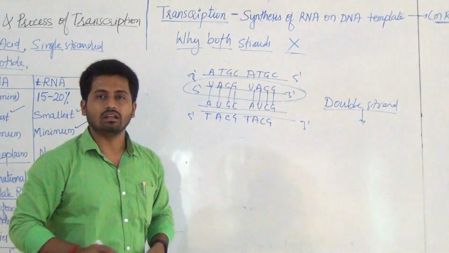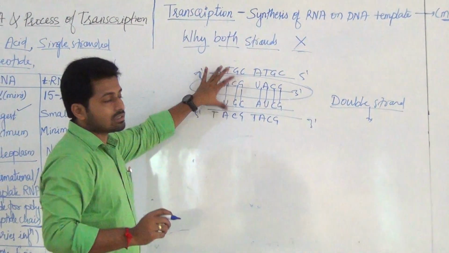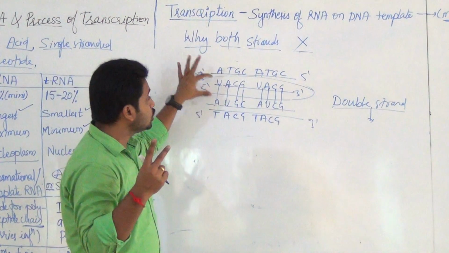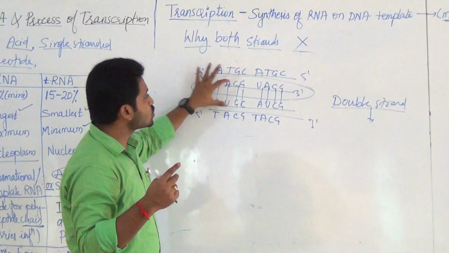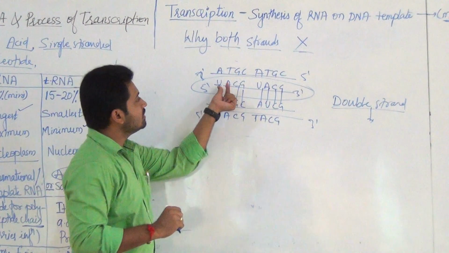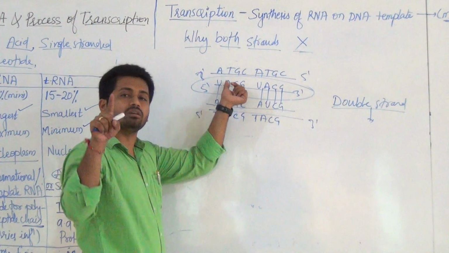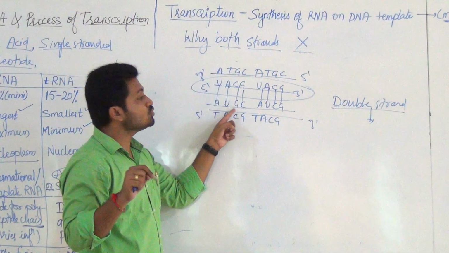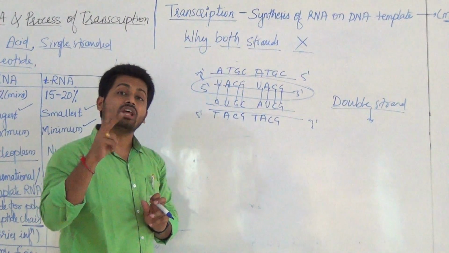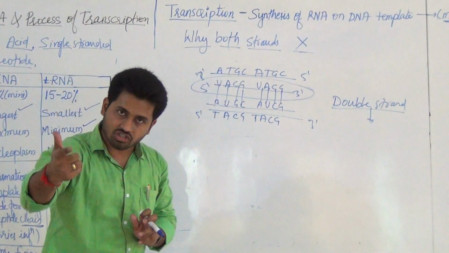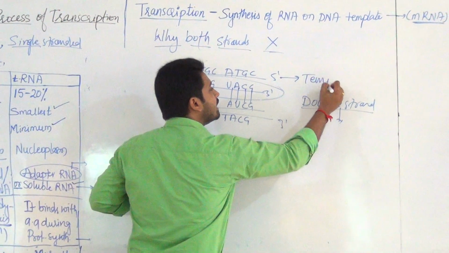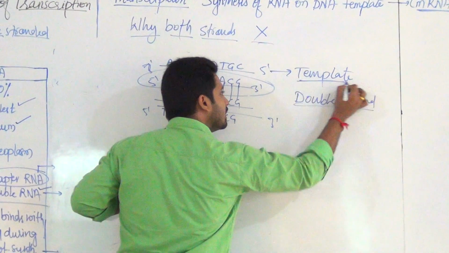This is one reason. Another reason: a single DNA is producing how many types of RNA here? Two types of RNA. And these two types of RNA will code for different proteins, because this UAC codes for a different amino acid and this AUG codes for different amino acids. So from a single DNA, two types of genetic information pass to the generation, and that is the reason only one strand will act as template.